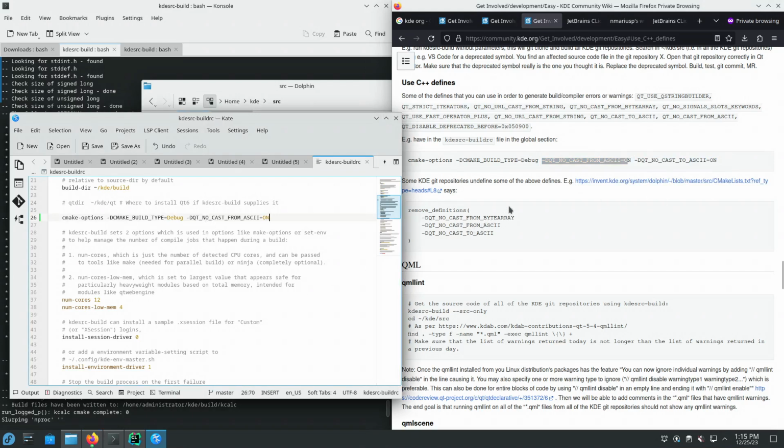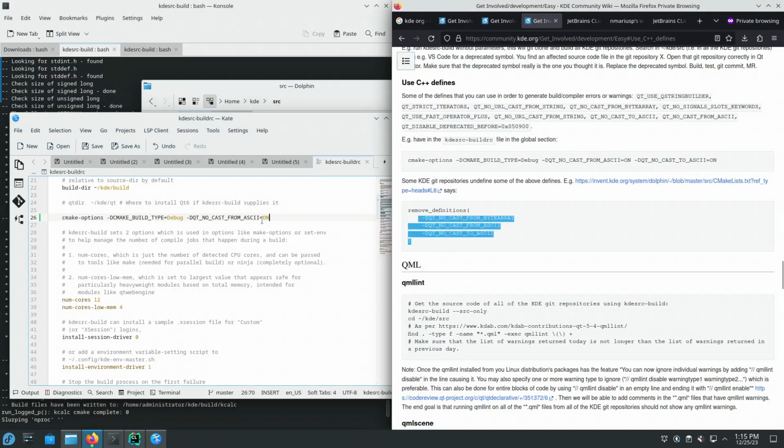And then we'll see if the KDE Git repository kcalc actually undoes my define using such blocks in the CMakeLists.txt file, or using some other trick to undefine this C++ macro. Fine.